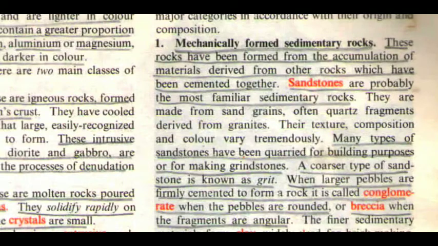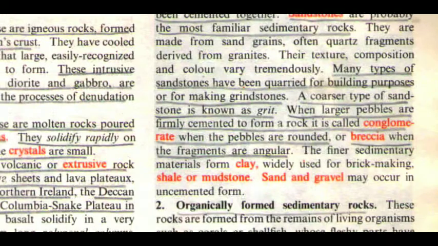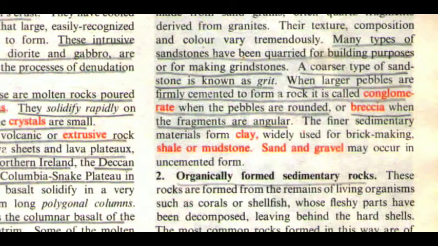Sandstones are probably the most familiar sedimentary rocks. They are made from sand grains, often quartz fragments derived from granites. Their texture, composition, and color vary tremendously. Many types of sandstones have been quarried for building purposes or for making grindstones. A coarser type of sandstone is known as grit. When larger pebbles are firmly cemented to form a rock, it is called conglomerate when the pebbles are rounded, or breccia when the fragments are angular. The finer sedimentary materials form clay, widely used for brick making, shale, or mudstone. Sand and gravel may occur in uncemented form.